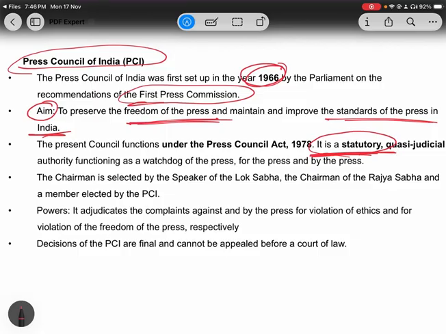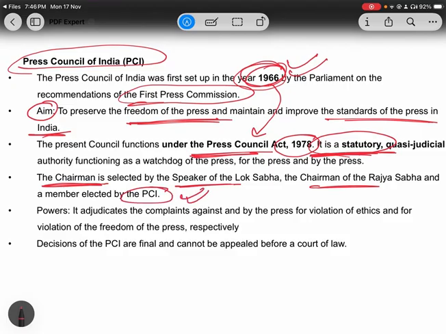But in 1978, another Press Council Act came, and it took over from the previous act, under which this body was formed. Now, the chairperson of the Press Council of India is selected by a committee which includes the Speaker of Lok Sabha, the Chairman of Rajya Sabha, and one member who is elected by the Press Council of India only. Now, an important point here is that the decisions of the Press Council of India are final. This is very important, and they cannot be appealed before a court of law.